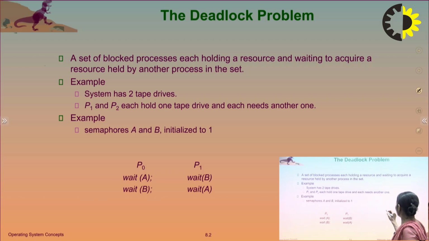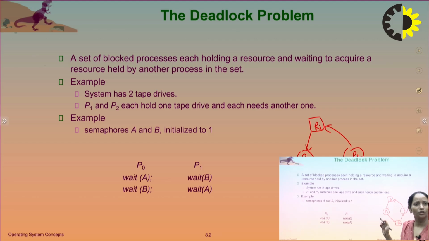Suppose there are two processes, P1 and P2, and two resources, R1 and R2. Process P1 is holding resource R1 and waiting for resource R2, meaning process P1 will complete its execution only when it also has resource R2.